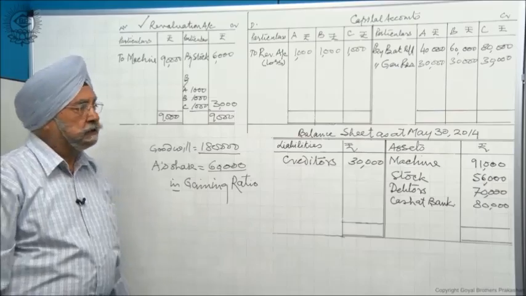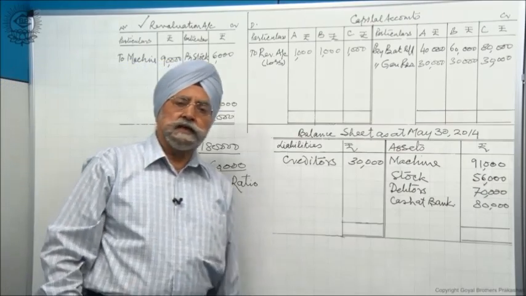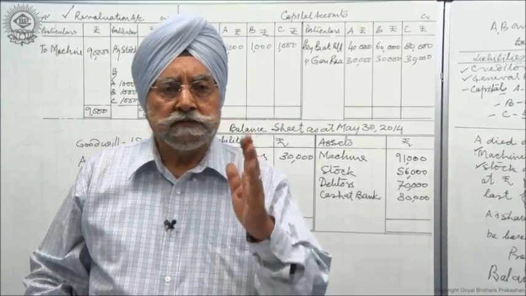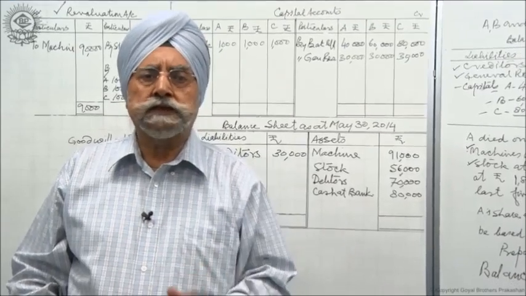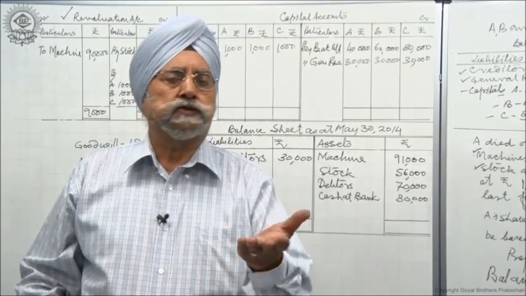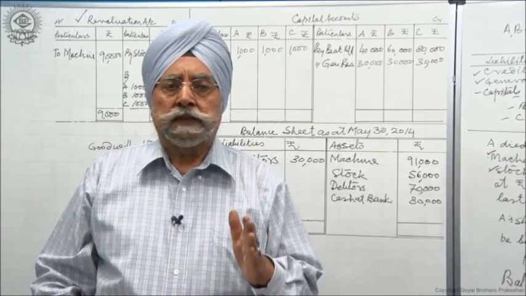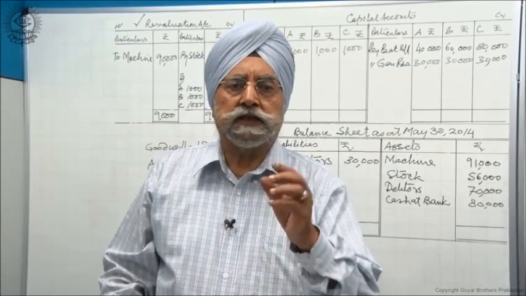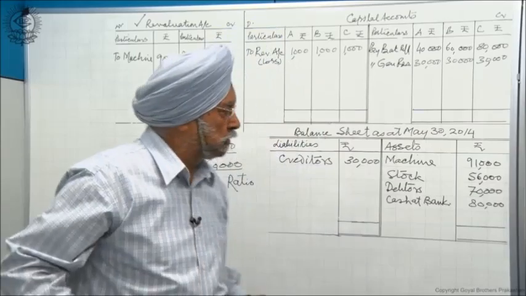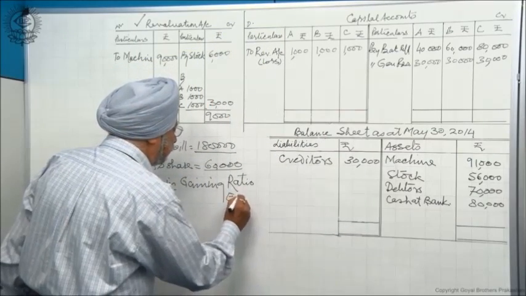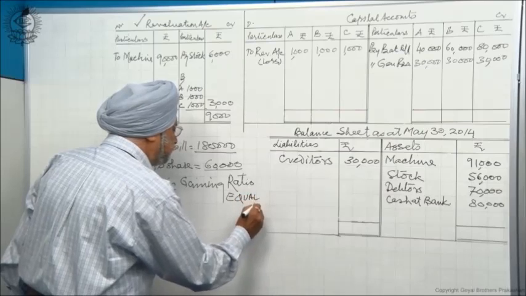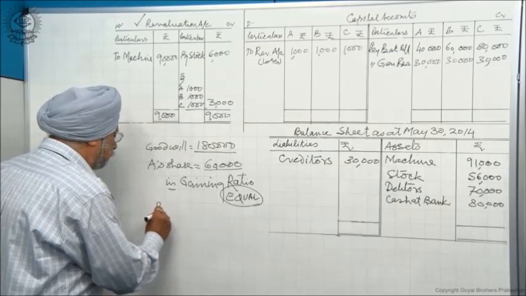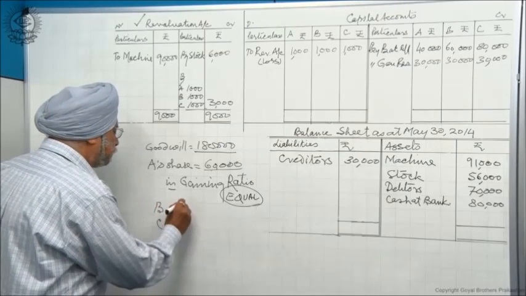So how have they gained? We find that they were sharing equally before death, and after death, nothing is given about the ratio, so we assume that it is equal. When pre-death ratio is equal and after-death ratio is equal, that means the gaining ratio is equal. So this 60 will come to A from B and C, 30,000 each.